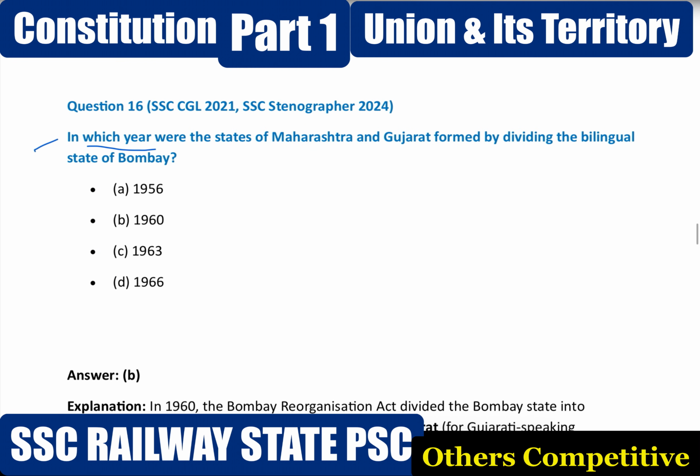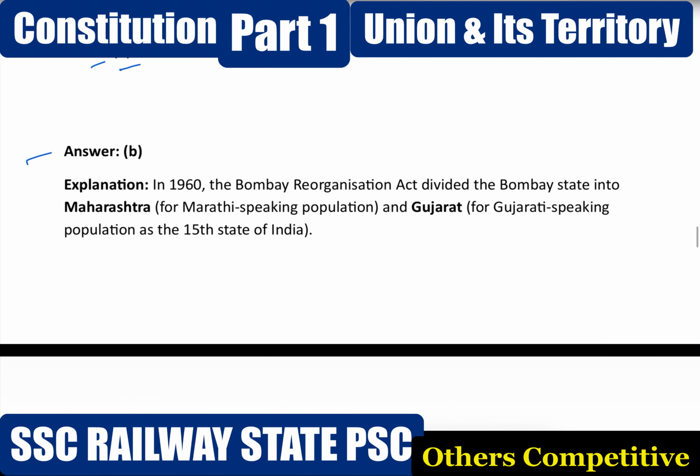Next question, in which year were the states of Maharashtra and Gujarat formed by dividing the bilingual state Bombay? Option A, 1956. Option B, 1960. Option C, 1963. Option D, 1966. Correct answer option B. In 1960, the Bombay Reorganization Act divided the Bombay state into Maharashtra and Gujarat. Maharashtra for the Marathi speaking population, Gujarat for the Gujarati speaking population as the 15th state of India.